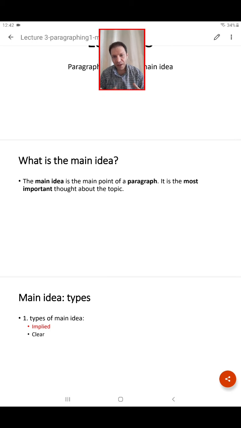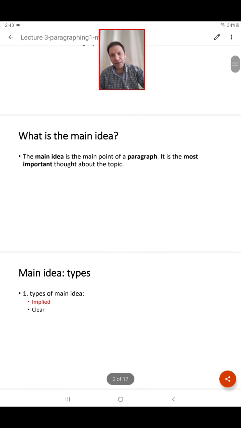Today I want to teach you how to read a paragraph and how to write a paragraph. If you know how to read a paragraph, then when you read an article, you will understand the main idea. If you know how to write a paragraph, when you want to combine the articles you read and put them together, it will be very easy for you and you can write very good paragraphs.